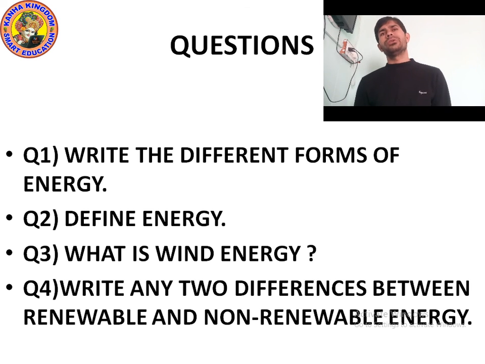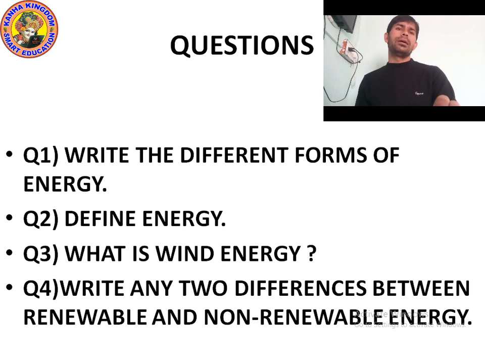Non-renewable energy is energy that can run out, and it is a finite source. So we can say the sources of non-renewable energy are finite, and the sources of renewable energy are infinite. Renewable energy cannot run out, and non-renewable energy can run out.